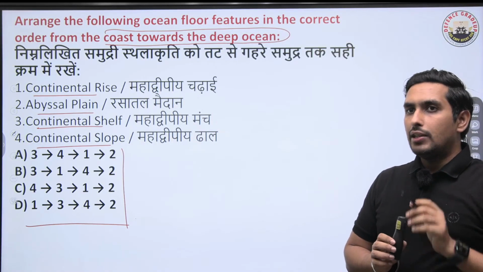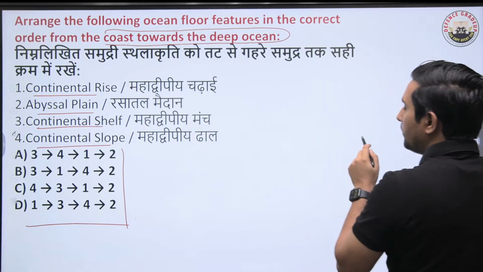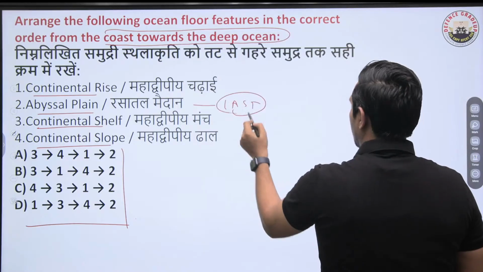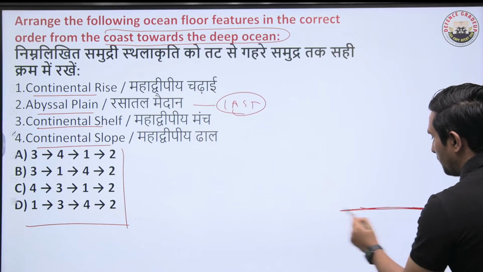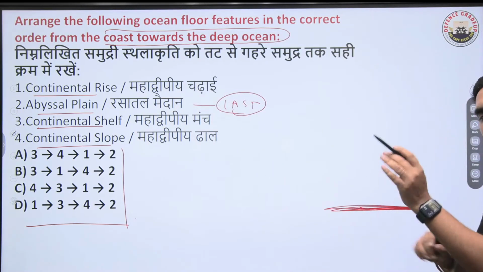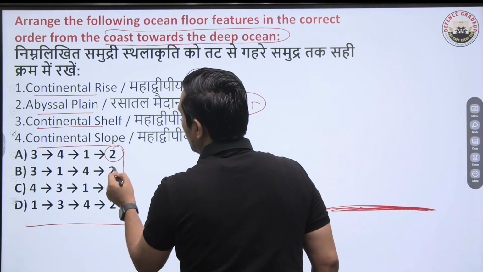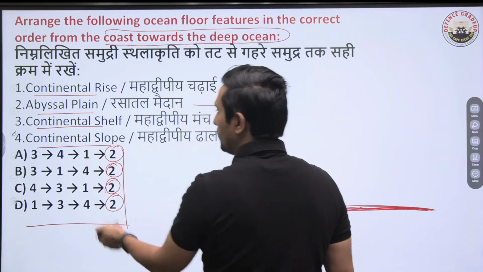Now, I'll tell you a very nice trick to do that. Always remember, abyssal plain is going to be on the last. Got it? Abyssal plain is the plain of the ocean. It is going to come at the last. So we all know that 2 is going to come on the last. Okay, in every option 2 is on the last.